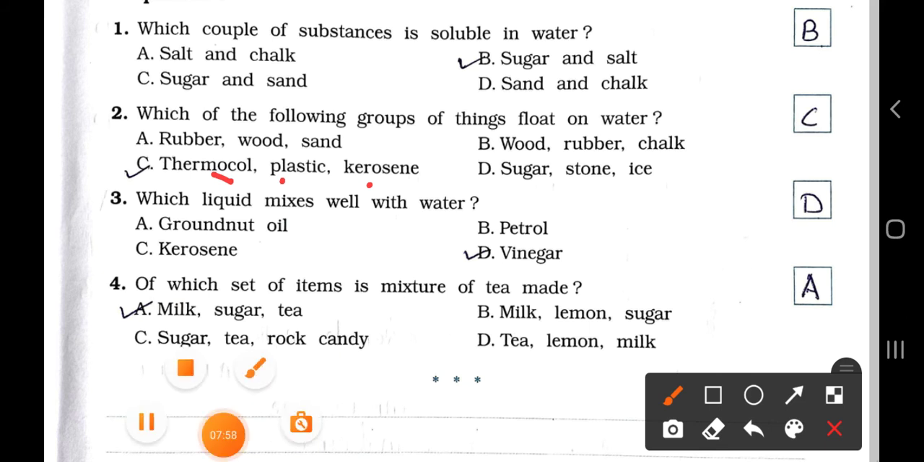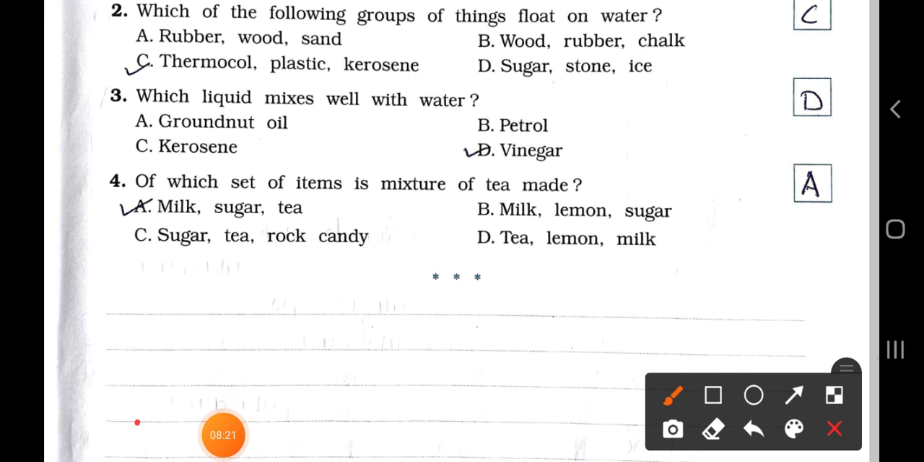Now see number 3. Which liquid mixes well with water? A, groundnut oil. B, petrol. C, kerosene. And D, vinegar. From all these 4 options, vinegar dissolves in water and mixes well in water.